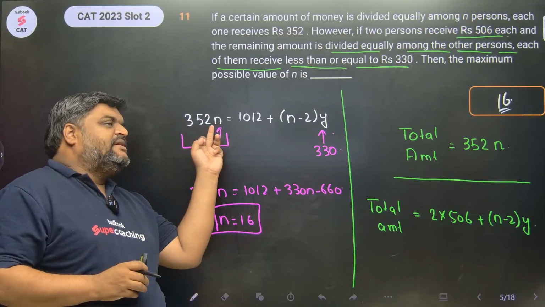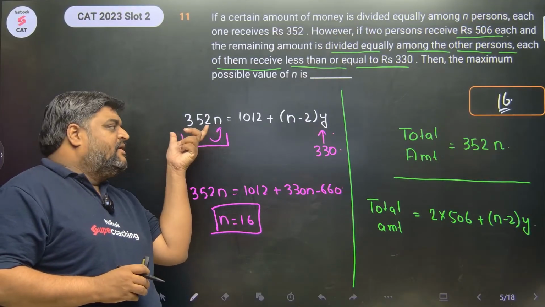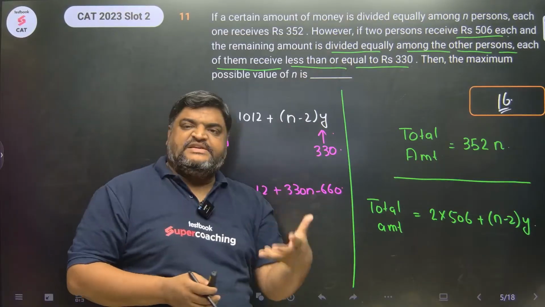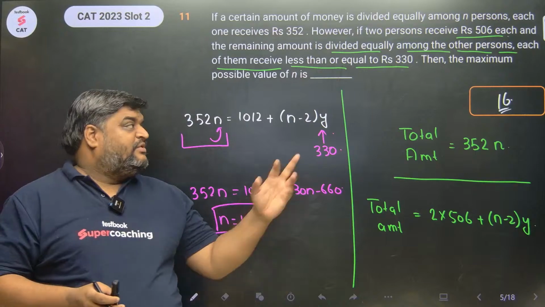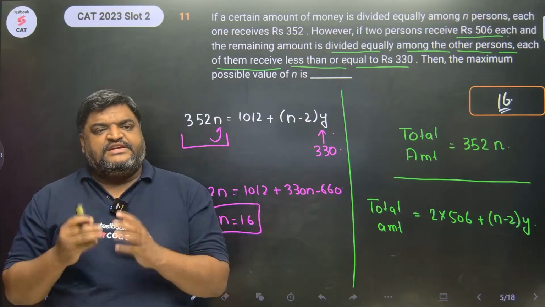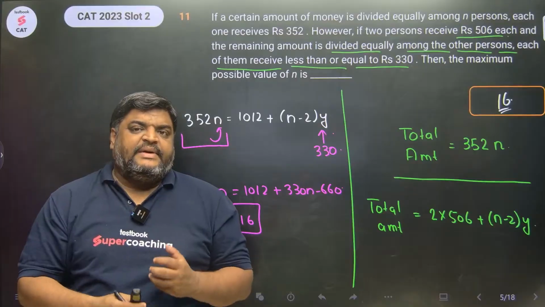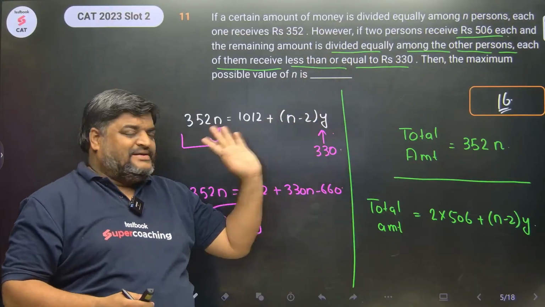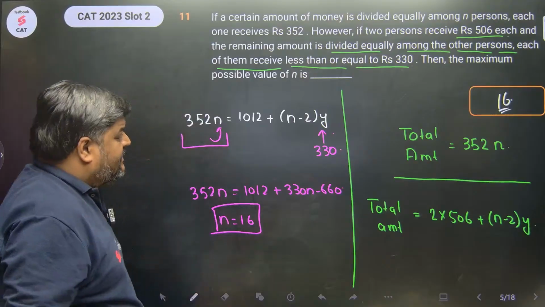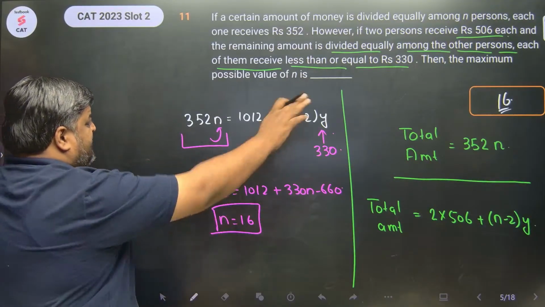We have to maximize n, so we maximize the left hand side. The left hand side's maximum value would be when the right hand side is maximized, and on the right hand side you have only one inequality. So to get the greatest possible value on the right hand side, you need to put y's maximum value, which in the question is 330. Sorted. This could be another way. In any of the ways, the answer is 16.